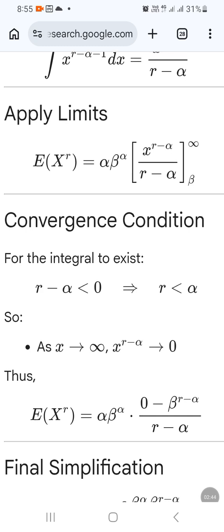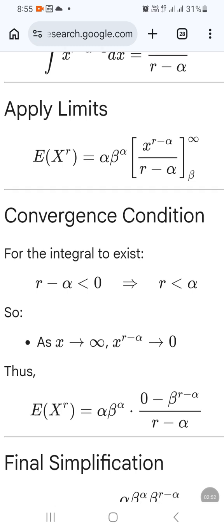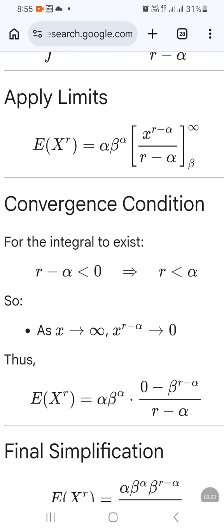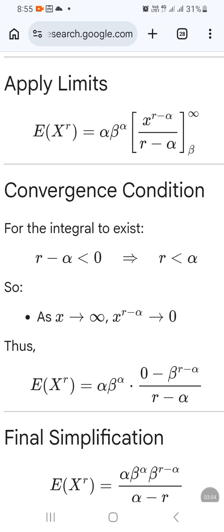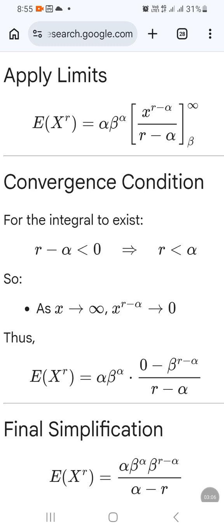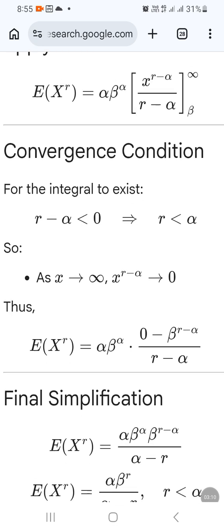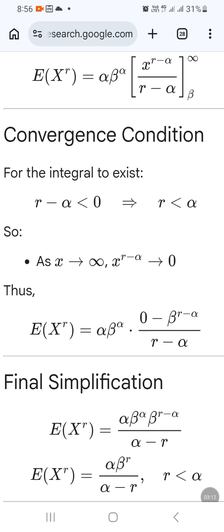So r minus alpha should be negative. That is, r should be less than alpha for convergence. The rth raw moment exists if r is less than alpha. So alpha should be greater than r. That is the condition. Applying that condition, the first term becomes 0.